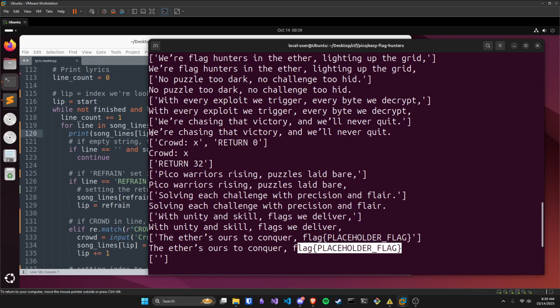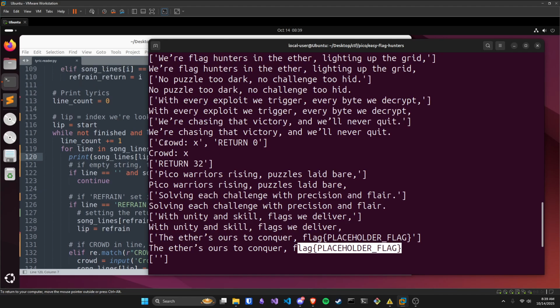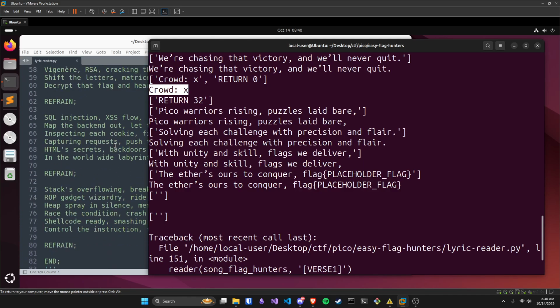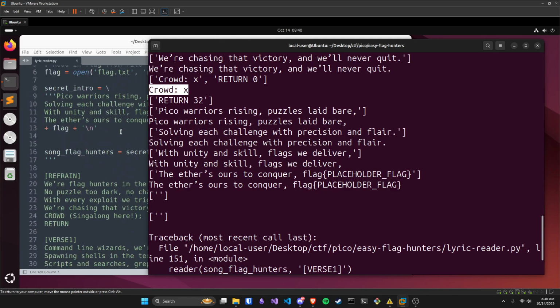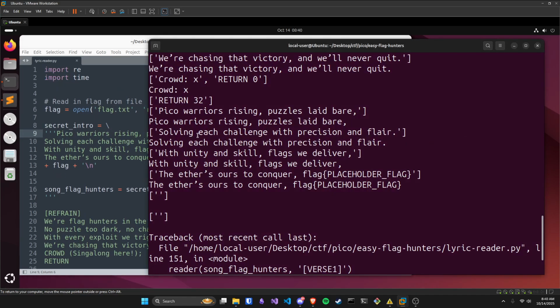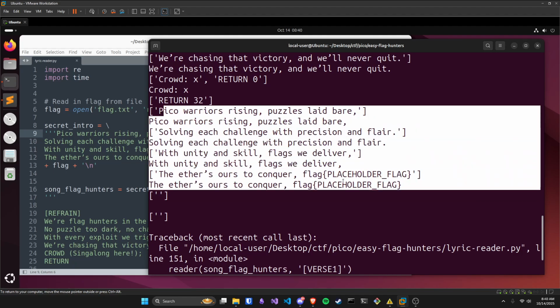And as you can see, when it returns to the refrain, when it gets to that portion, we're printing crowd colon space x, right? So it processes that part, then it processes return 0. So in that case, it prints out crowd x. And then over here, we can see that it jumps to the start, right? The start being Pico Warriors Rising, Puzzles Laid Bare. So yep, we have the flag.